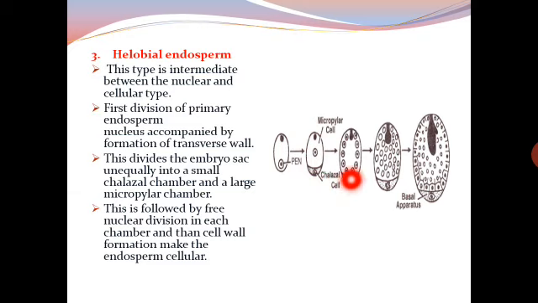This is followed by free nuclear division in each chamber, and then cell wall formation makes the endosperm cellular.